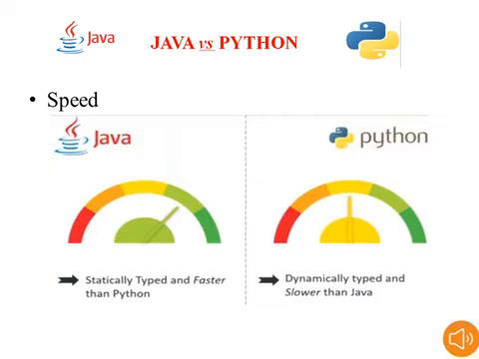Python is a dynamic programming language and dynamically typed, which is why it is slower than Java. Based on speed we will give the preference to Java. If our requirement is speed, then we will go to Java compared to Python.